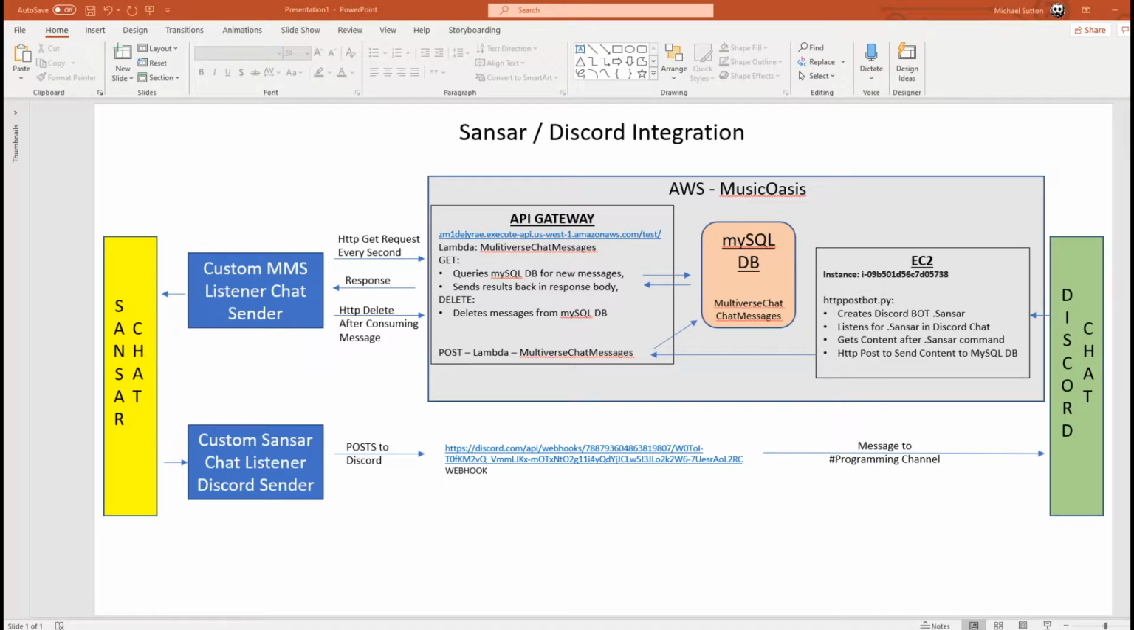This is a pitch talking about Sansar Discord integration. Recently, we've moved the Music Oasis from a website. We had a website, but we wanted to centralize everything around Discord.